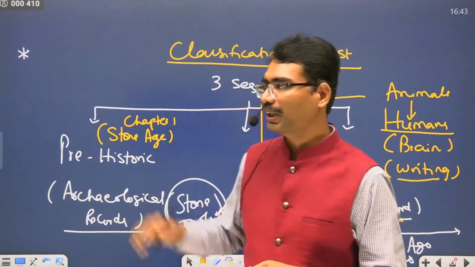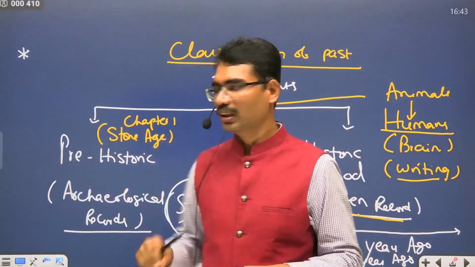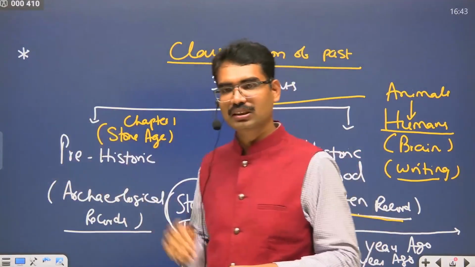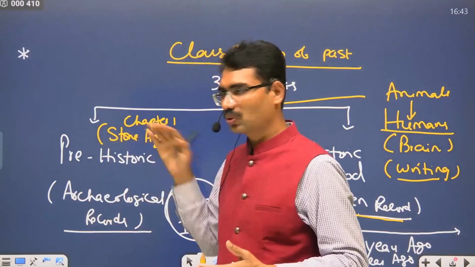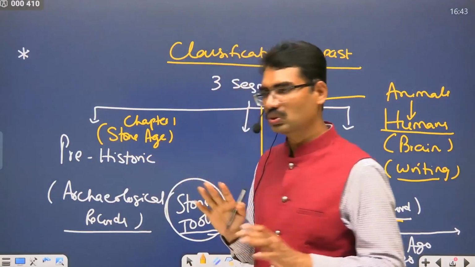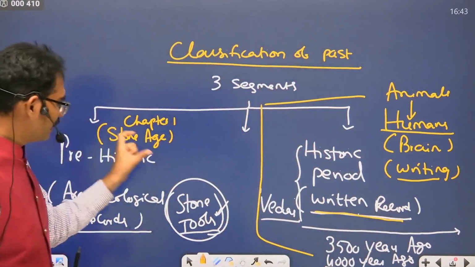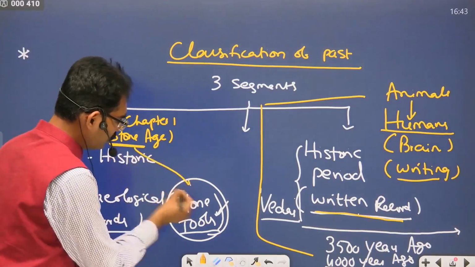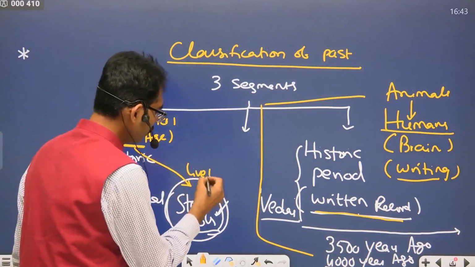Prelims question, prehistoric period. In mains also, you will get this sentence, a prehistoric age. Prehistoric period, also known as Stone Age, because for this prehistoric period, we have to analyze them through stone tools. That's why it is also called Stone Age. Our chapter is Stone Age, and with the existing evidence of the stone tools, we have to analyze how they lived.